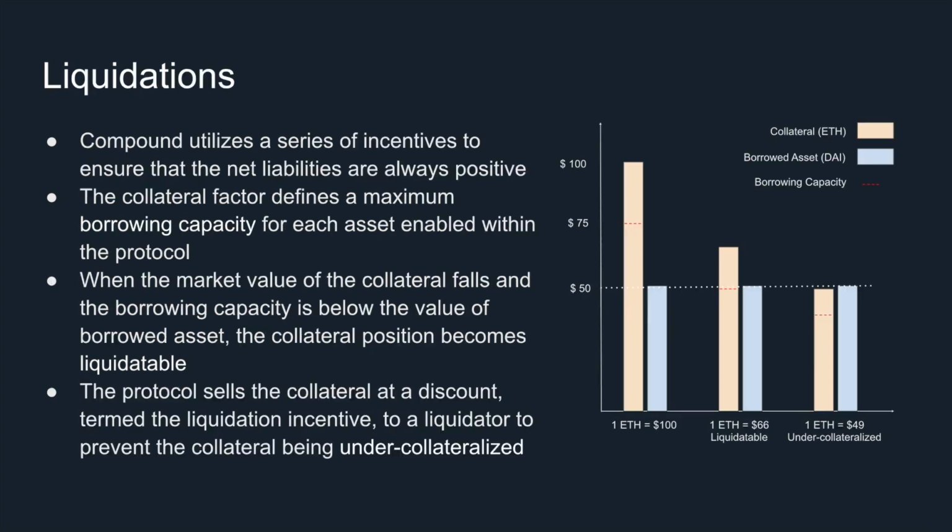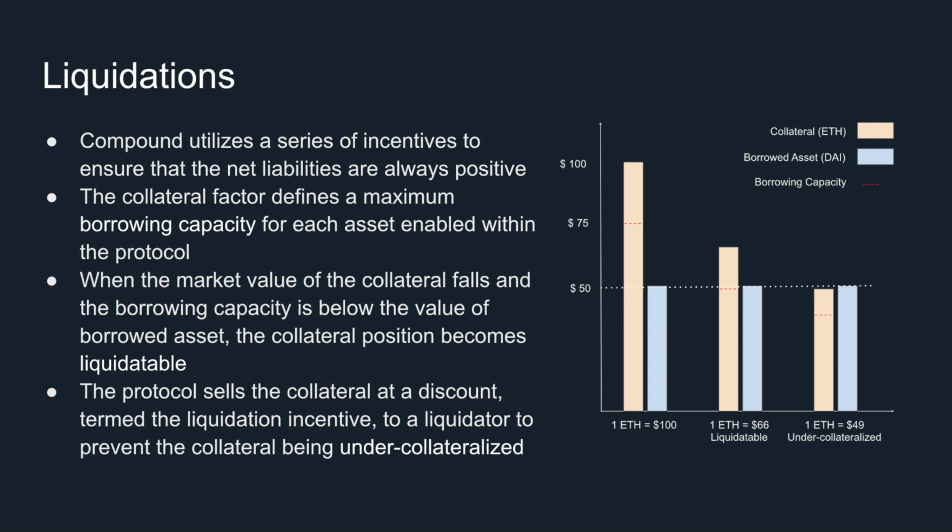For an open permissionless protocol like Compound, no single third party is in control of the asset supply and demand. So how does Compound ensure that the net liabilities are always positive and users will never lose their funds? Liquidation mechanisms or liquidators are the key to prevent the system from default.